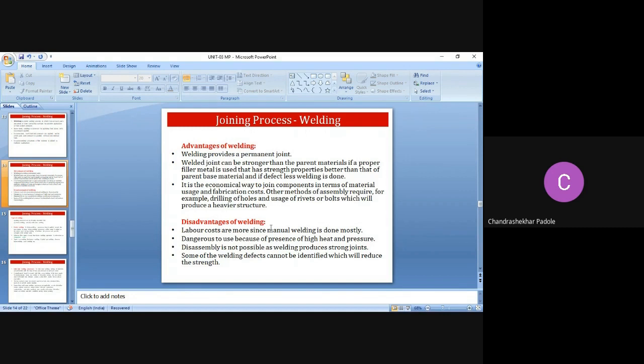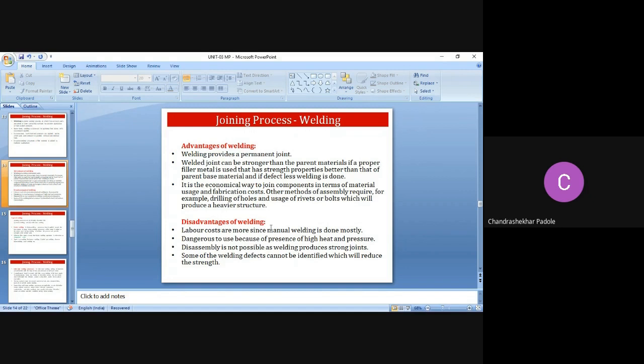So what are the disadvantages of welding? The labor cost is more, since manual welding is done mostly, right? Labor cost is more because we mostly go for manual welding. But now there are machines available, automatic machines are available. It is also dangerous to use because of the presence of high heat and pressure.